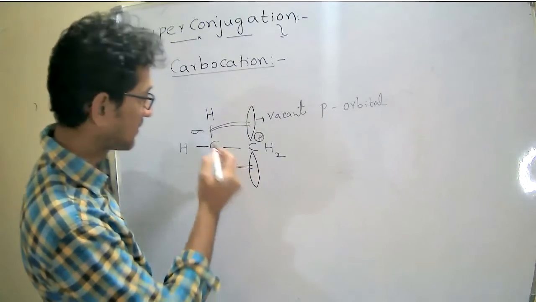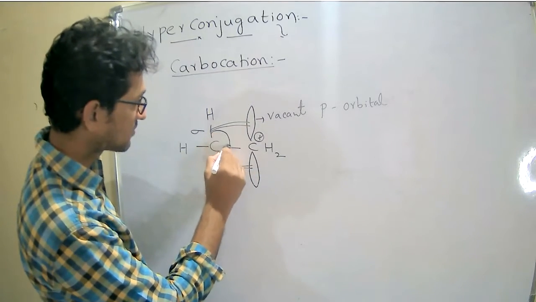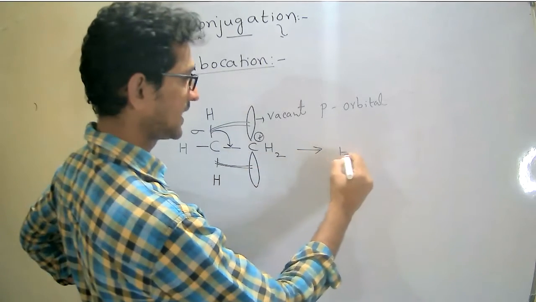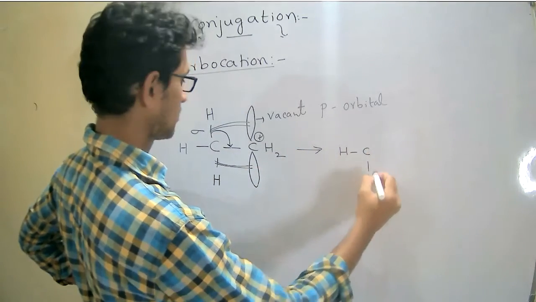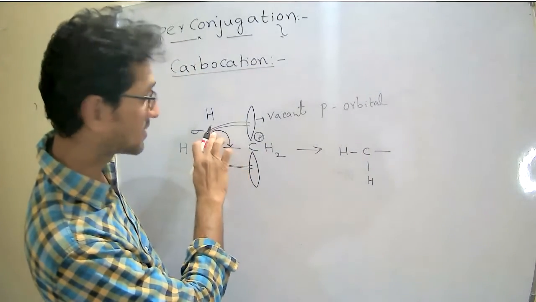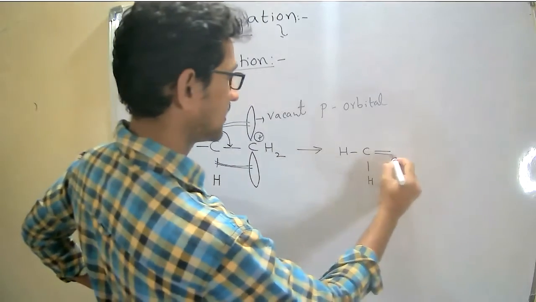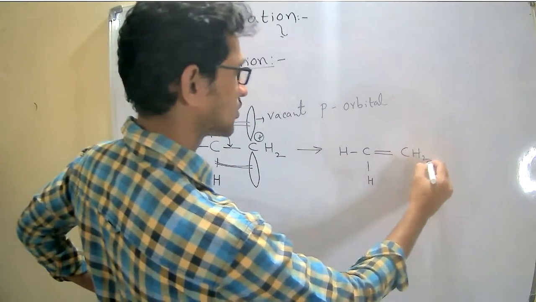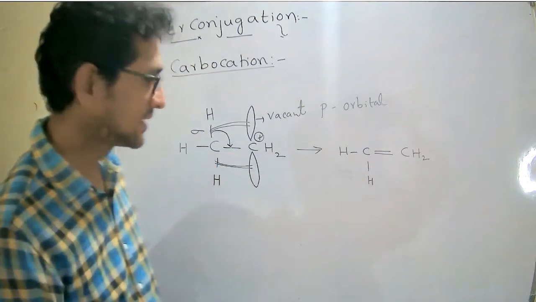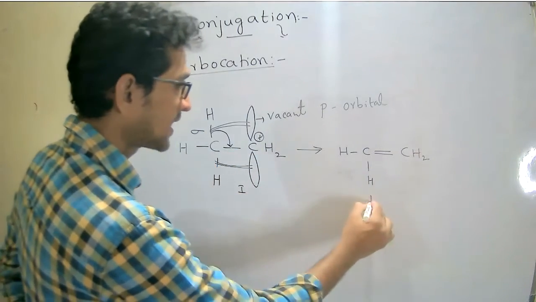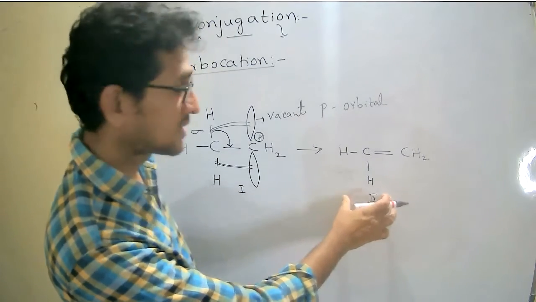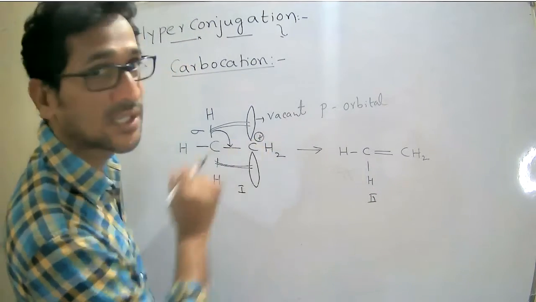So then automatically what happens here? These electrons are transferred here. Then I am writing hydrogen, hydrogen. Now the single bond is converting into a double bond because the sigma electrons are transferred here. Double bond, and CH2 and CH2. Here the positive charge is neutralized among compounds 1 and 2. Which is more stable? 2 is the more stable neutral species. 1 is the less stable charged species.